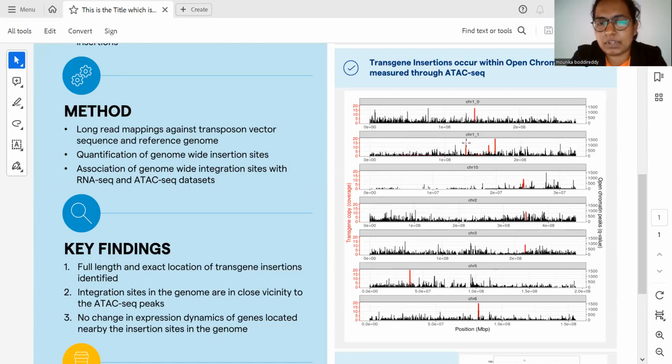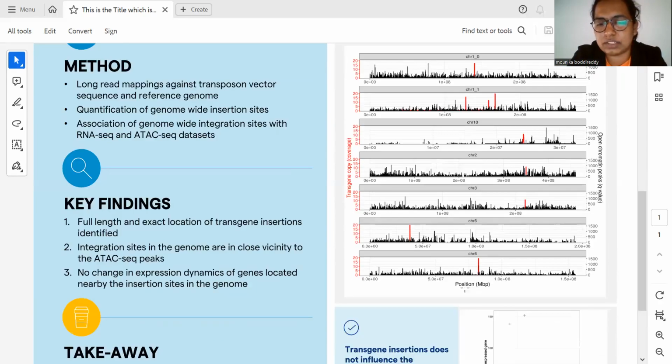Most of the insertion sites, which are the transgene insertion sites in the host cell genome, are surrounded by these coverage peaks from the ATAC-seq data, and these are the scaffolds of the host cell genome. On the x-axis is the position on the scaffold, plotted in million base pairs.